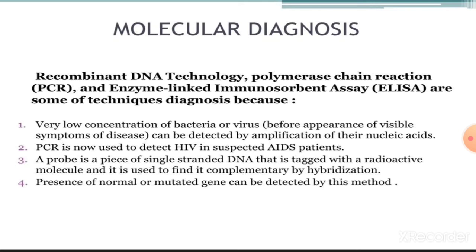A probe is a piece of single-stranded DNA that is tagged with a radioactive molecule, and it is used to find the complementary strand by the hybridization process. The presence of normal or mutated genes can be detected by this molecular diagnosis method.